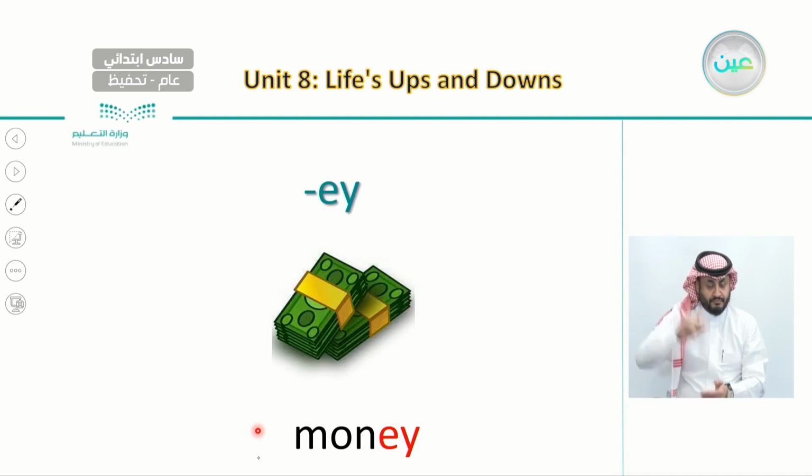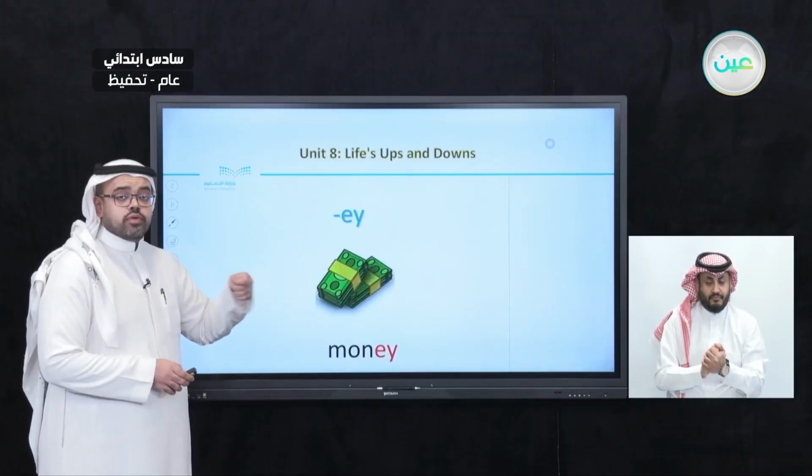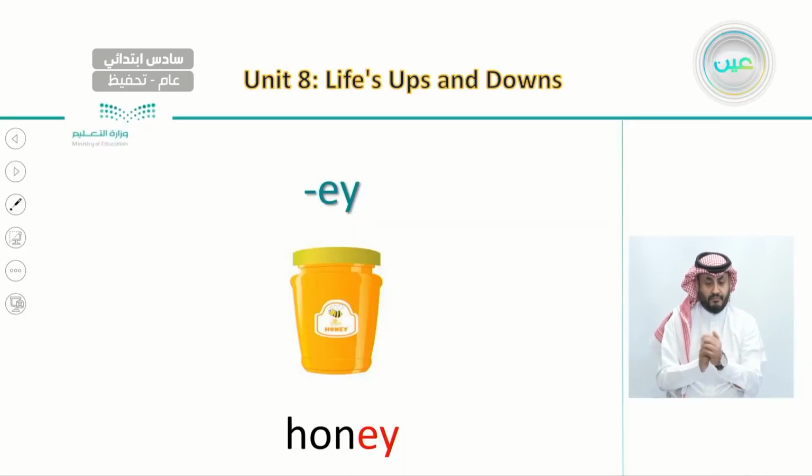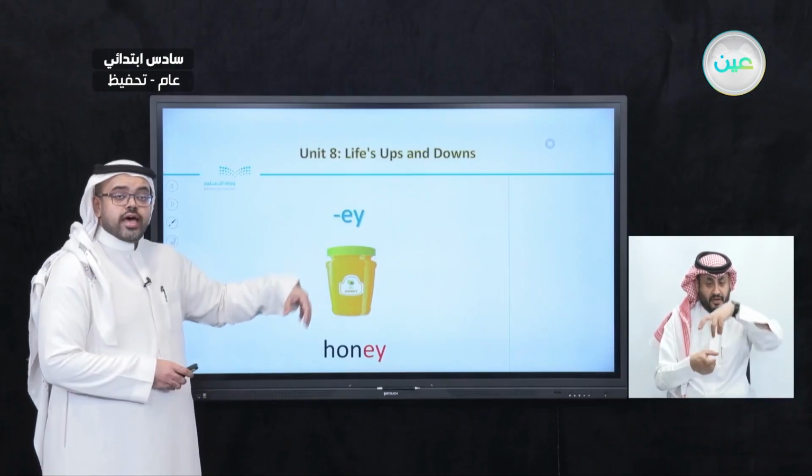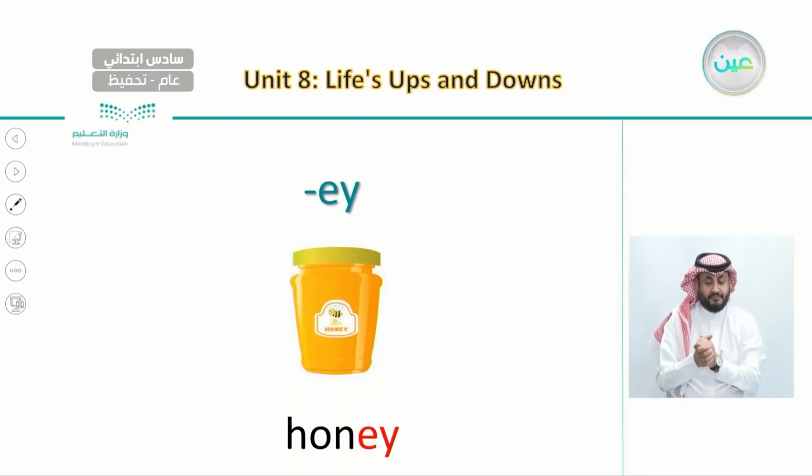Say with me, money. This is a picture of money. And also, the last word we have for today that ends with E and Y, which is honey. Honey. Say with me, honey. So this is a honey jar where it has honey inside.